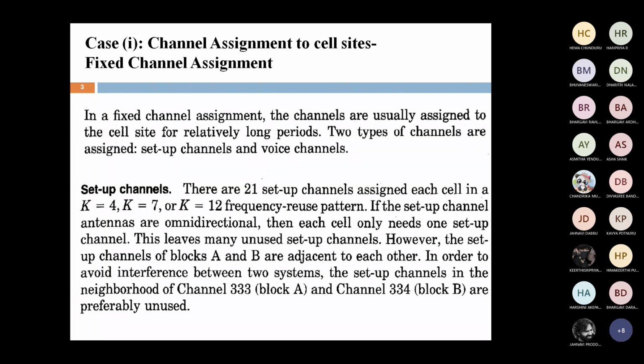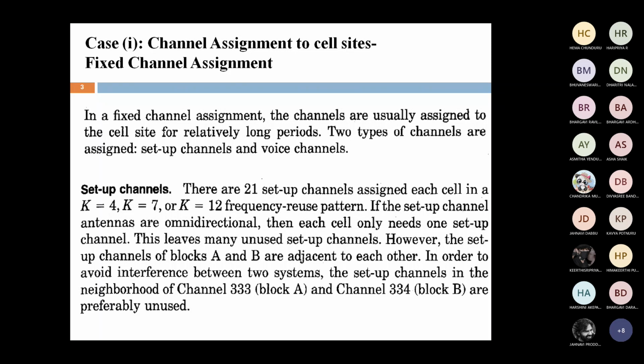In fixed channel assignment, we allocate particular channels to a particular base station in a permanent manner, on a long-term basis. Either setup channels or voice channels are allocated to a particular base station permanently. In the example of AMPS, the number of channels is 666. It can be divided into two blocks, block A and block B. Each block contains 333 channels, and for each block, 21 setup channels are there.